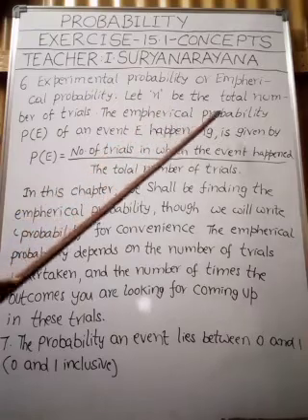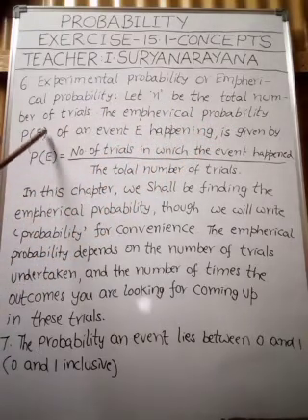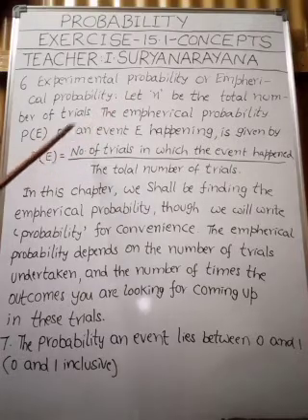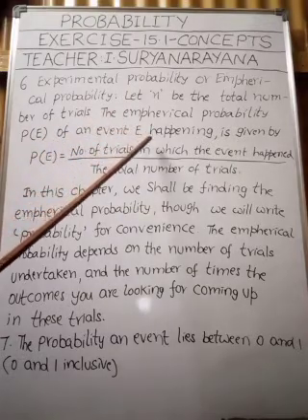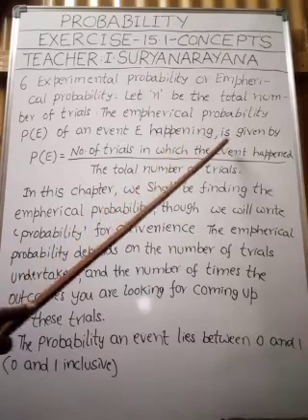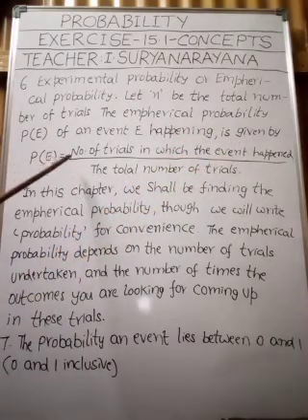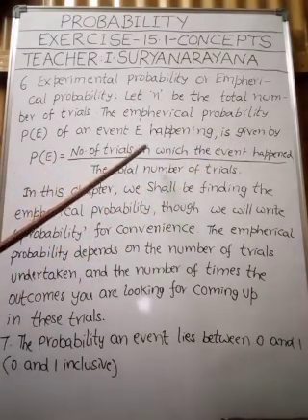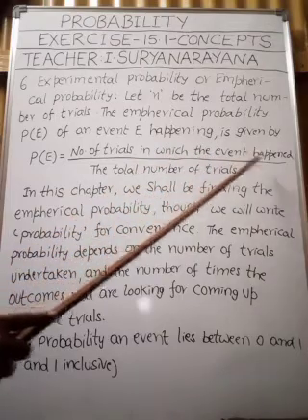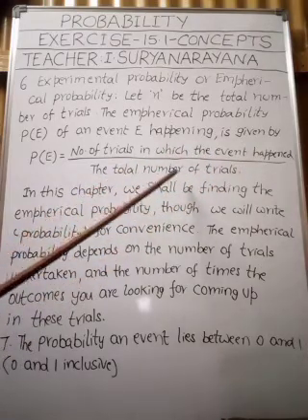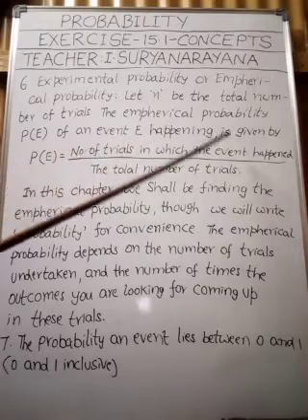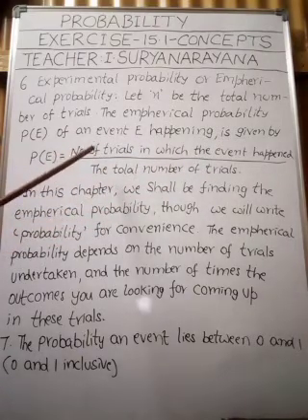The empirical probability P of E, this is a notation to denote the empirical probability of an event E happening, is given by P of E is equal to the number of trials in which the event happened divided by the total number of trials. This is the formula. Okay, my children, remember this formula.